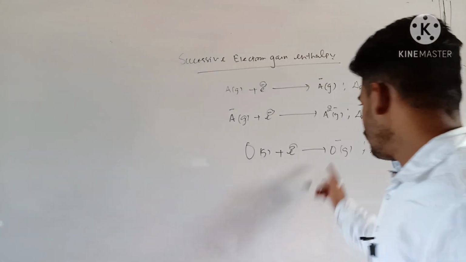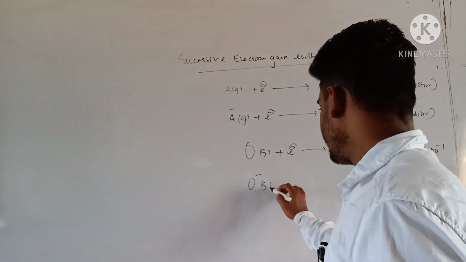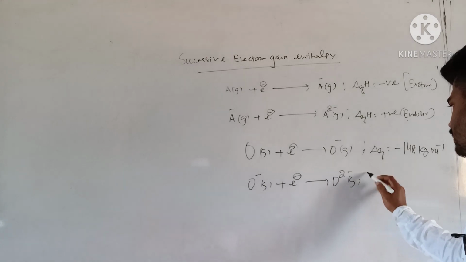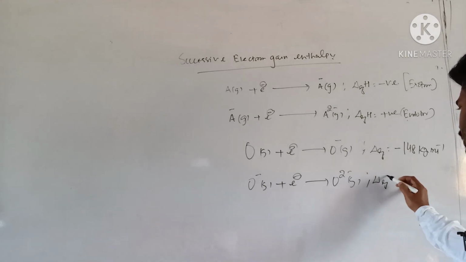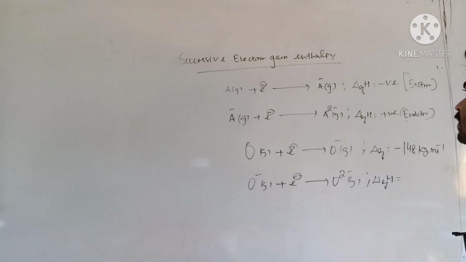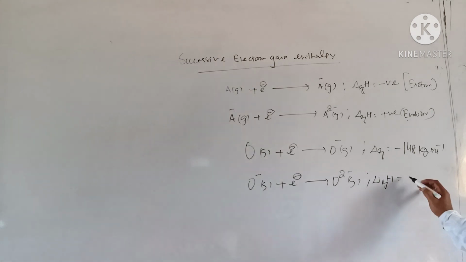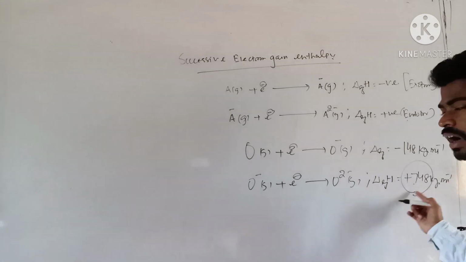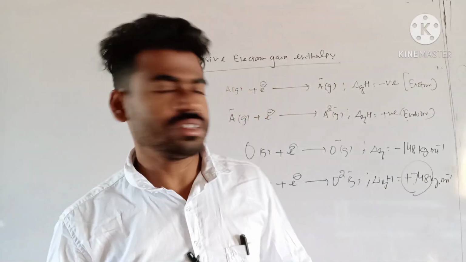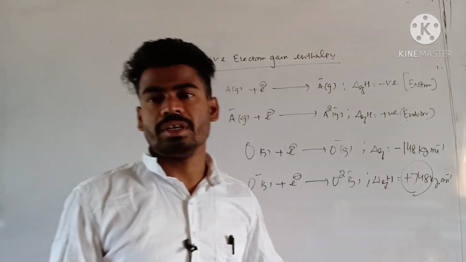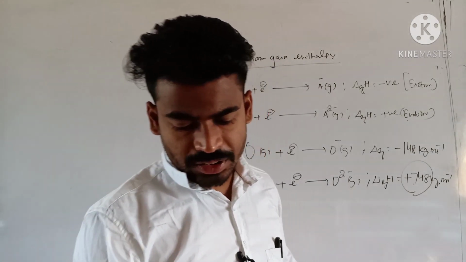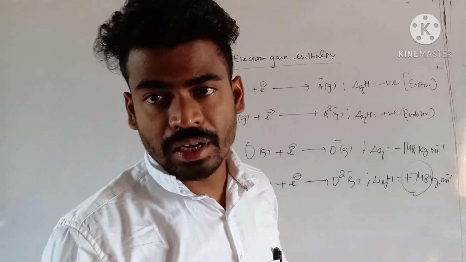But whenever this O minus again gains one electron and gets converted into O2 minus gas, the electron gain enthalpy value becomes plus 748 kilojoule per mole, near about. You see how endothermic the second step becomes, how much energy is to be provided. Okay, so this is all about your electron affinity.